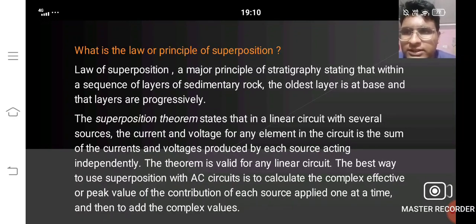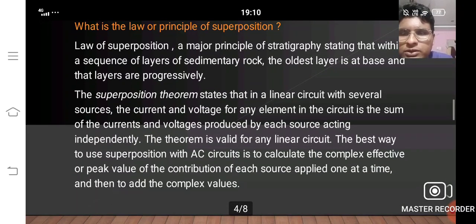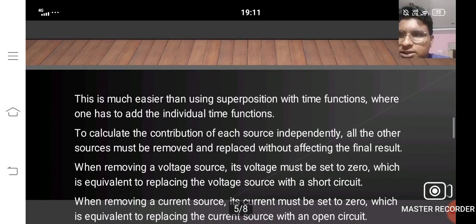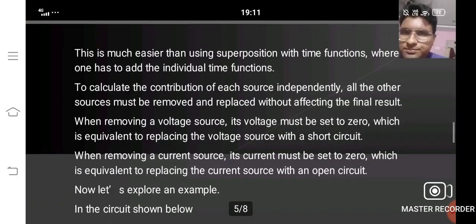The superposition theorem states that in a linear circuit with several sources, the current and voltage for any element in the circuit is the sum of the current produced by each source acting independently, or the peak value contribution of each source applied at a time and added as a complex value. This is much easier than applying the superposition theorem with time functions, where one has to add the individual time functions.